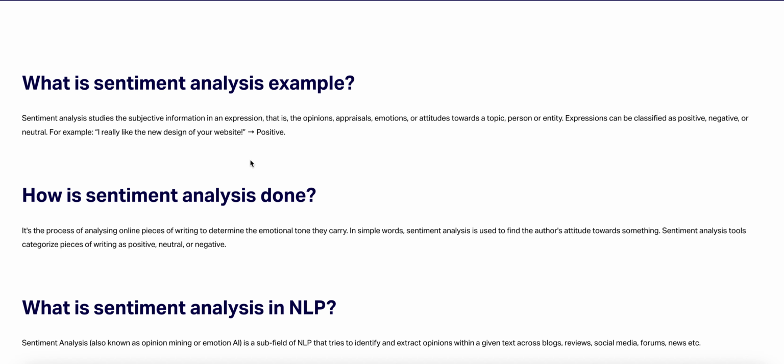Sentiment analysis. Sentiment analysis studies subjective information in an expression, that is, the opinion, appraisal, emotion, or attitude towards a topic, person, or entity. Expression can be classified as positive, negative, or neutral. For example, "I really like the new design of your website." That is a positive example.